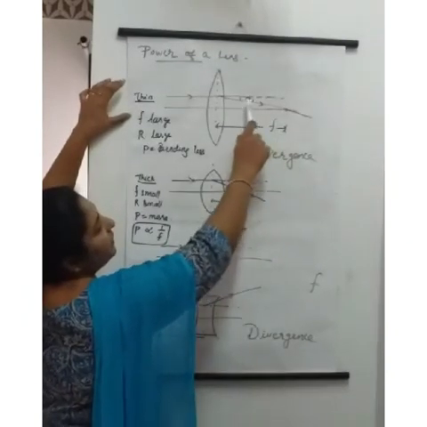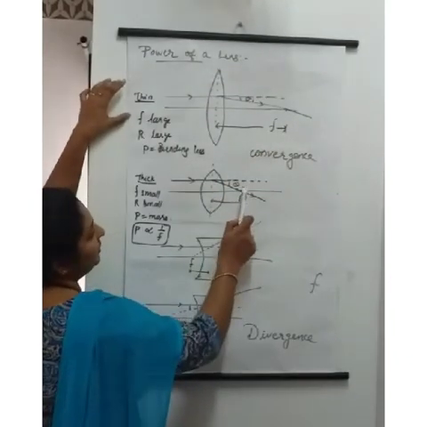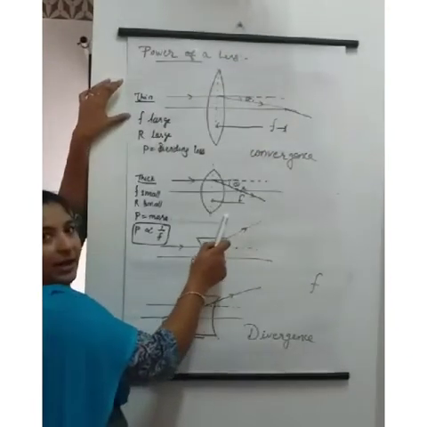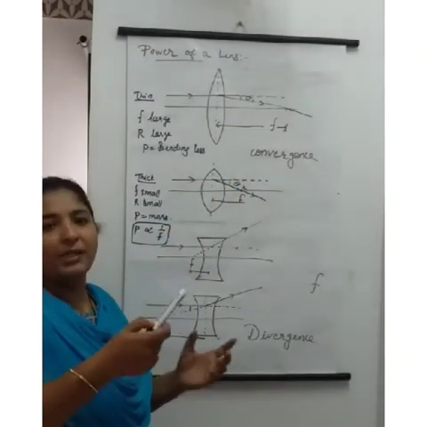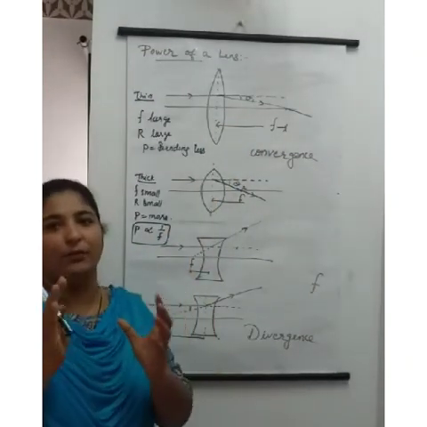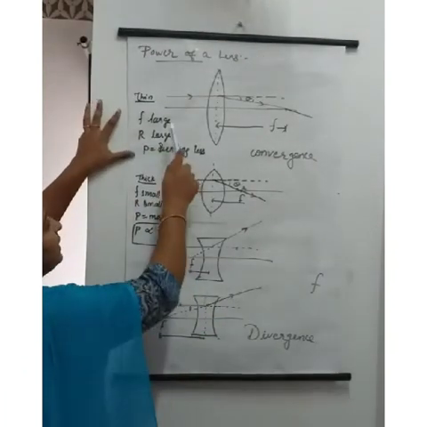It's more. So, the less the angle, the more the focal length. The more the angle, the less the focal length. How much is the bending? The ability of bending, that will give you the power of the lens. From this, what can we understand?